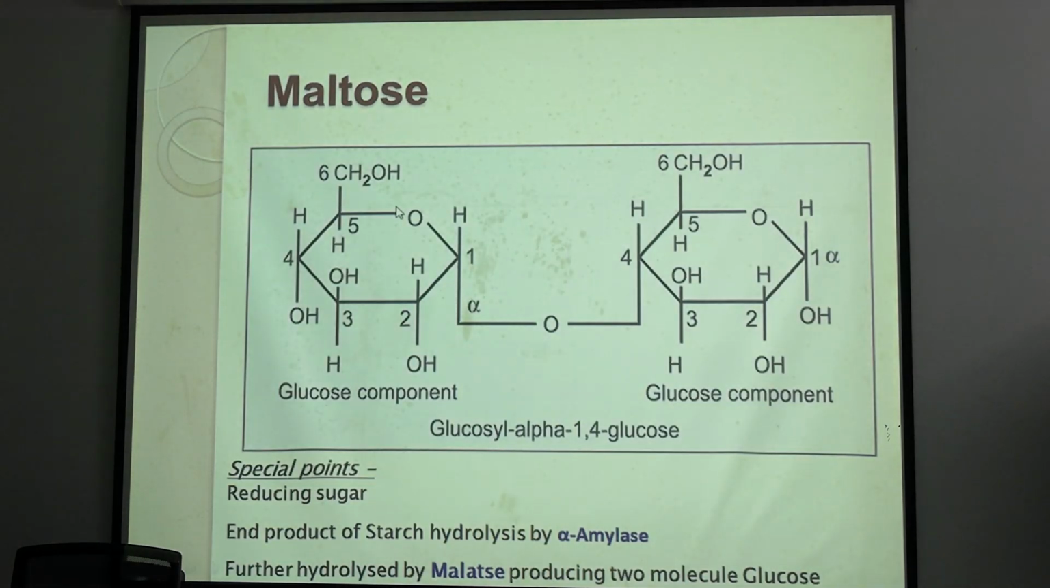Now maltose. What is maltose? Maltose is glucose alpha 1,4. Okay, alpha structure glucose alpha 1,4 glycosidic bond. Why it is important? Because it is a reducing sugar because of this C1.